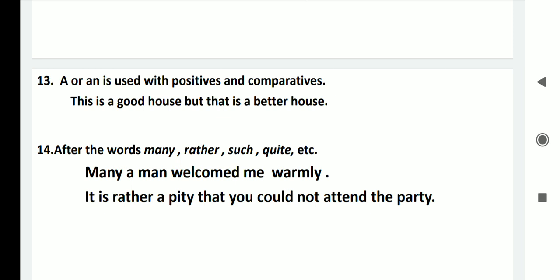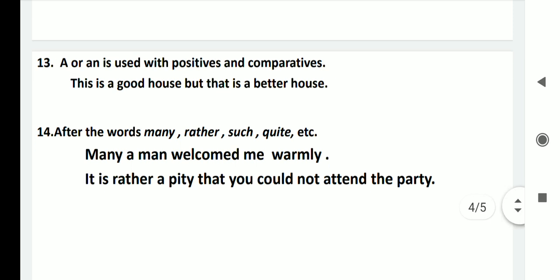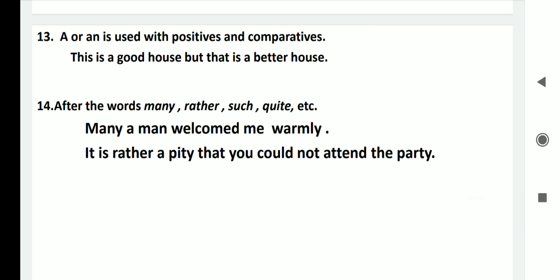Now point number 13, a or an is used with positives and comparatives. For example, the sentence we have written: this is a good house but that is a bad house. You can understand from it that we are using a or an with positives and comparatives. Point number 14, after the words many, rather, such, quite, etc.